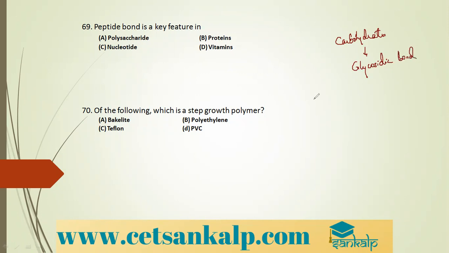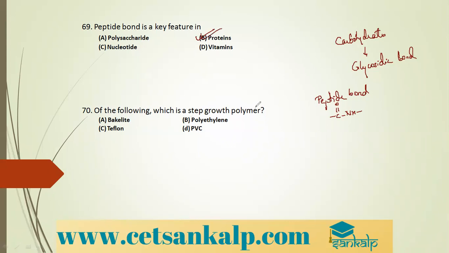Proteins have peptide bond. Peptide bond is present in proteins. The CONH bond is the peptide bond. In nucleotides, phosphate linkage is present. Vitamins differ. So peptide bond is a key feature in proteins.